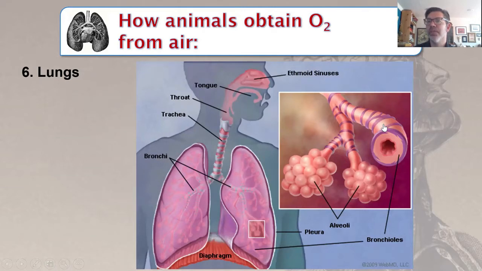Air enters through the mouth and nose, goes down a long tube called the trachea, then is separated from the esophagus by a flap of skin called the epiglottis. When you choke, it is because food accidentally got past the epiglottis and ended up in your trachea. The trachea splits and enters the lungs, branching into bronchi and then bronchioles. Finally, at the end of these thin tubes are bunches of balloons called alveoli that are surrounded by capillaries.